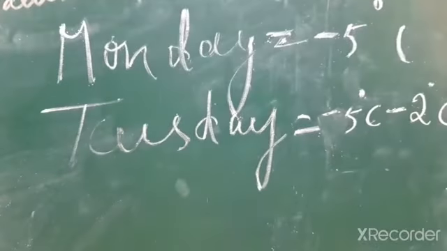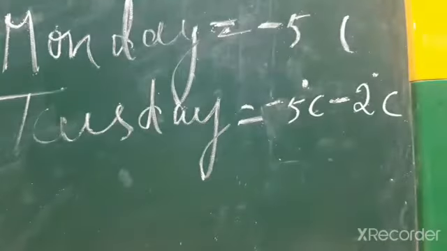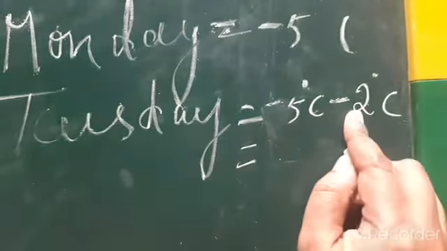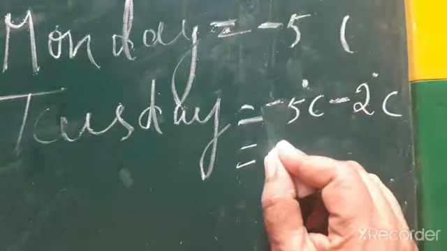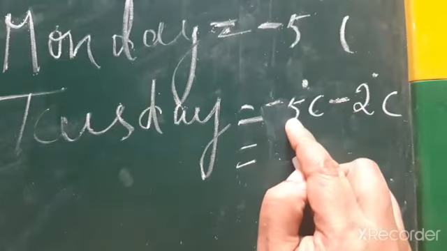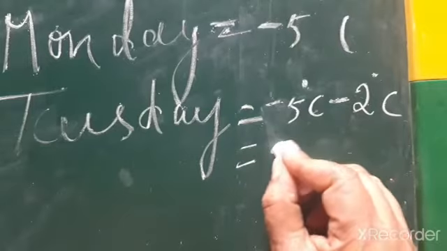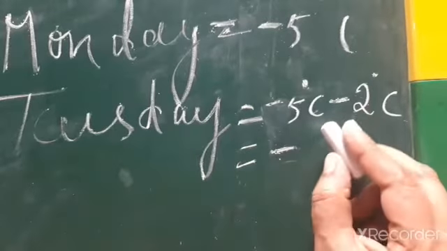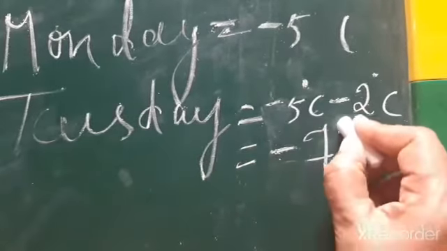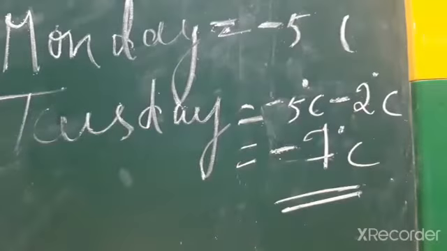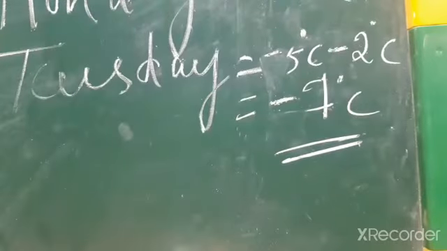So what is the answer now? Minus 5 minus 2. Same symbol means addition, and symbol is of the greater number. Greater number is 5, 5 symbol is minus. 5 and 2 means 6, 7. Minus 7 degree Celsius. This is your answer, Tuesday's temperature. Now, what was the temperature of Srinagar on Wednesday?